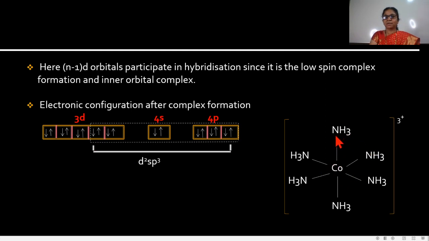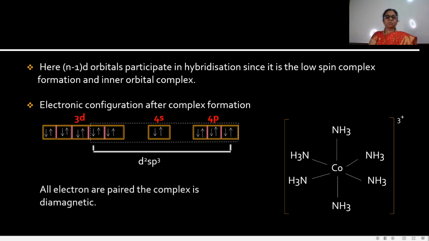The nitrogen atom has a lone pair of electrons, and this lone pair is donated towards the metal ion, and the vacant hybrid orbitals accept the electron pair from the donor group, and it completes the octet. In this way, this complex has its electronic configuration after complex formation.